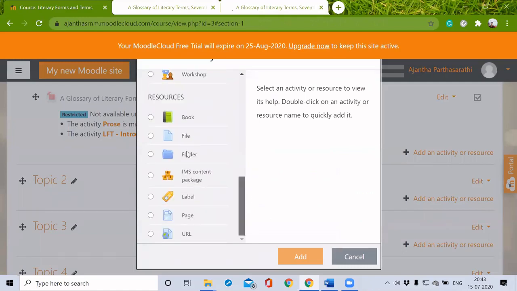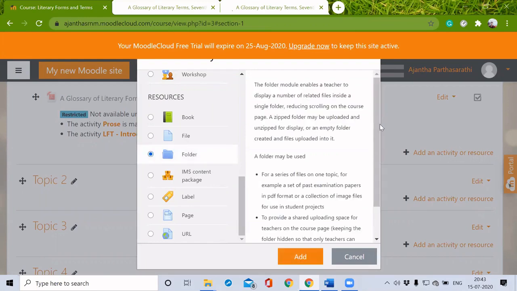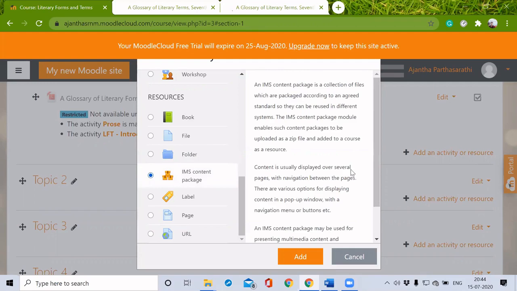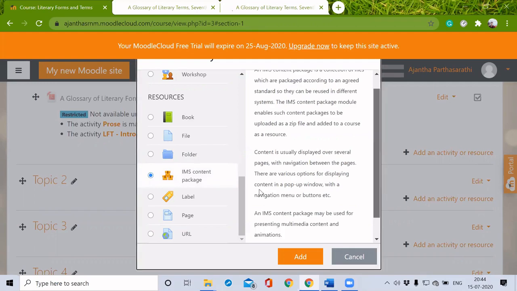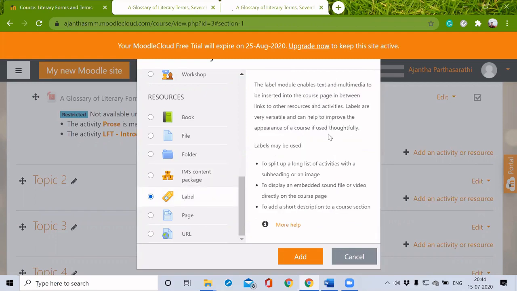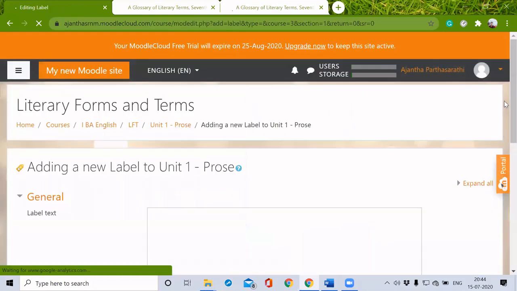folder. If I want to give a complete folder to this course, I can give it the same way. Just click this and you can know what that folder is and what I can do with it. We can read it from here. The same way, IMS content page, collection of files, and label, to split up a long list of activities with a subheading or an image, embedded sound file, or to add a short description of a course section.